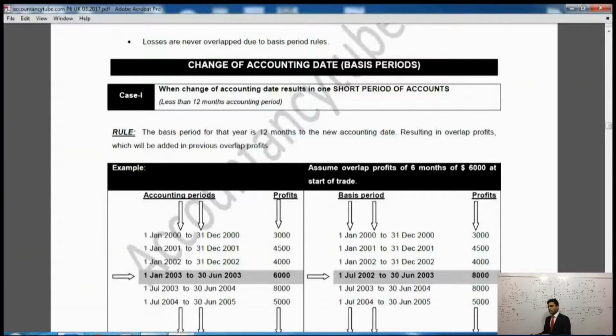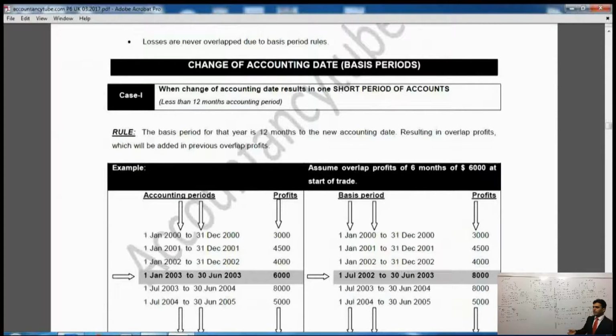As I told you, in the example which I've given you on the board, I've given you 4 or 5 years, but businesses might be operating for 20 years or 30 years, right? In those years they might have overlap profits, and the overlap profits might be coming again and again.